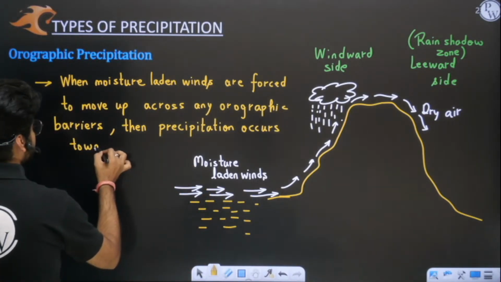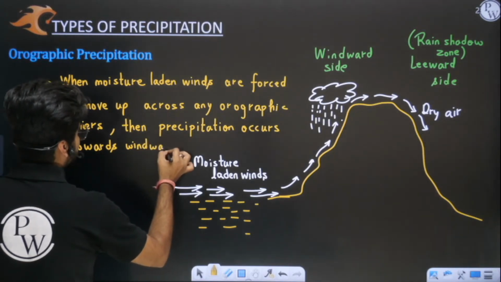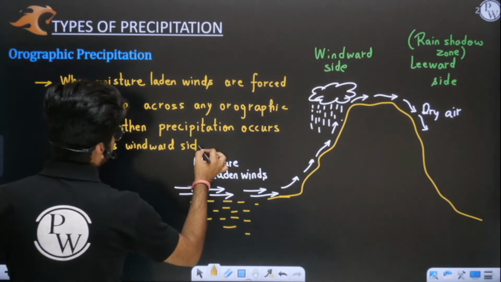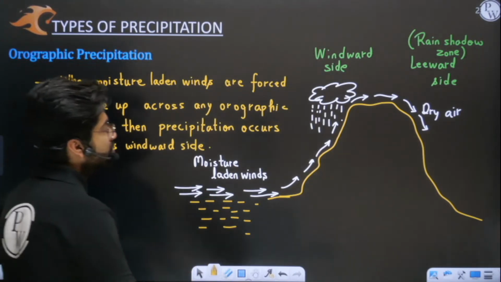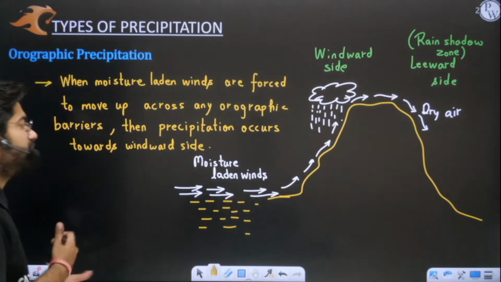Precipitation occurs towards the windward side because temperature goes down. Whenever temperature goes down, saturation vapor pressure goes down, and because of that we have more relative humidity.